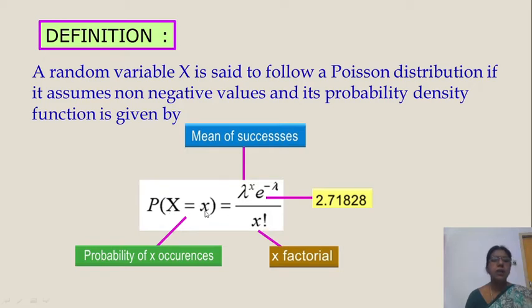Okay, this is the formula, you remember it. By using the Poisson distribution definition, the probability of x when x is equal to 3, to find the probability, we put 3 in the place of x. So if we know the lambda value, the mean of this Poisson distribution, then we can find the probability for each x.